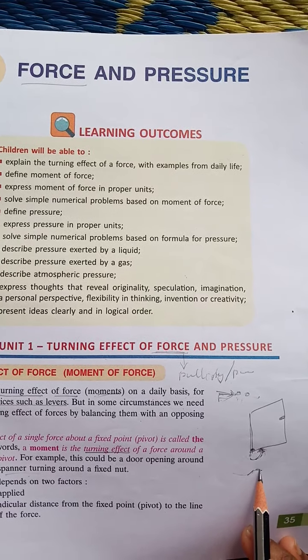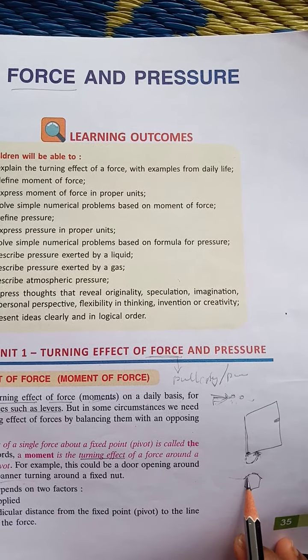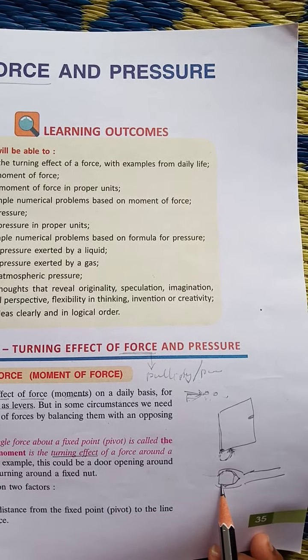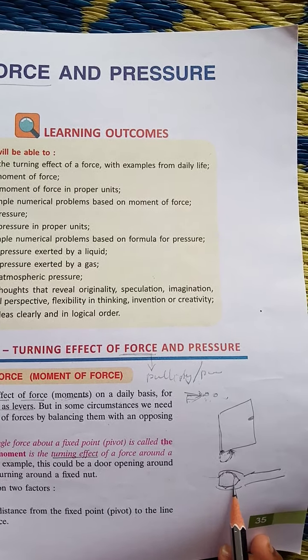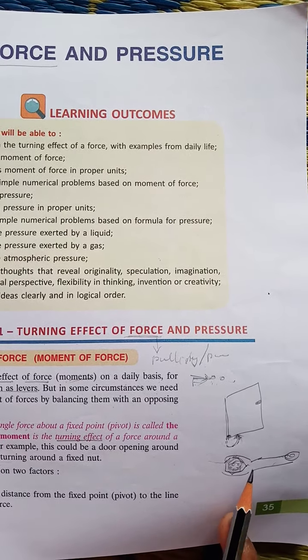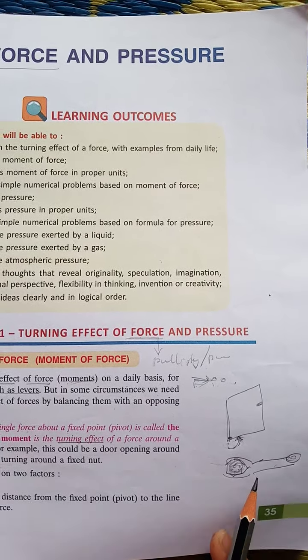So, this is a spanner around a nut. To open this nut, the spanner will rotate here. After setting it like this, we will take the turn here. To open this nut, we make it turn. That is called turning effect. To make this turn, we will apply force. The effect of a single force about a fixed point, through which it is taking turn, is called turning effect or moment of force.